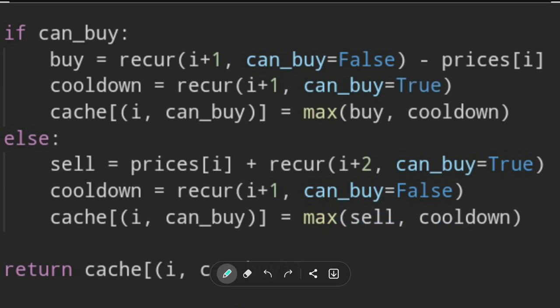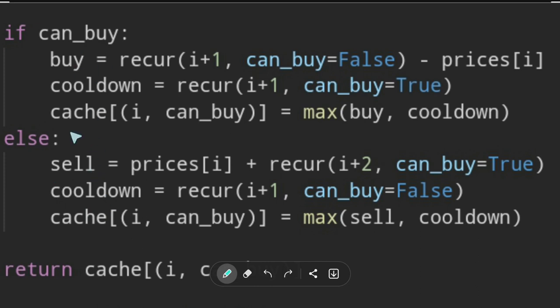So the important thing to see here is that we are asking the recursion, which I think is better than drawing a tree: hey recursion, solve me for the reduction of the case, solve me for I plus 1 or for I plus 2. And I will tell you whether you can buy or not. And the state is simple. It's either you can buy or you cannot buy. If you can buy, then either you buy or you cool down. If you cannot buy, then either you sell or you cool down.